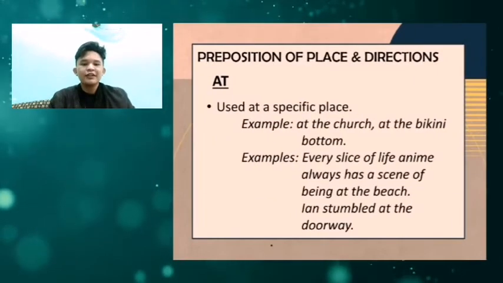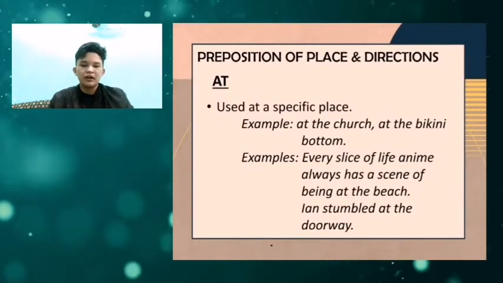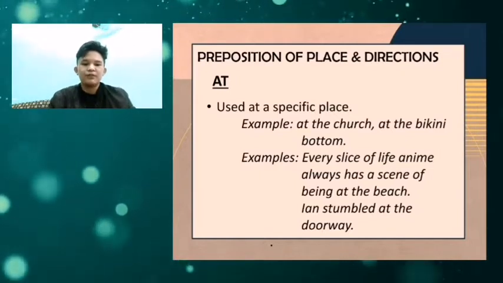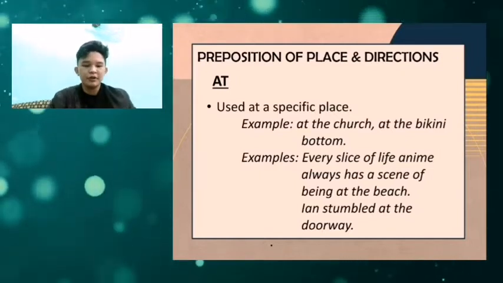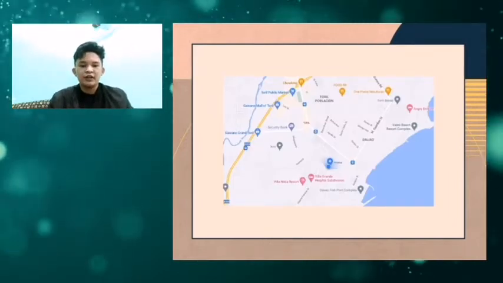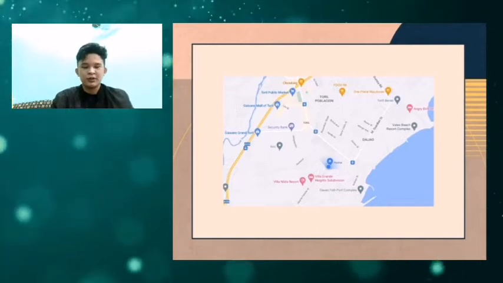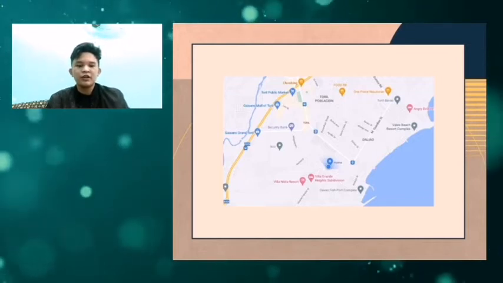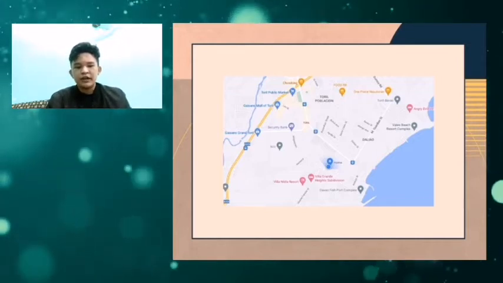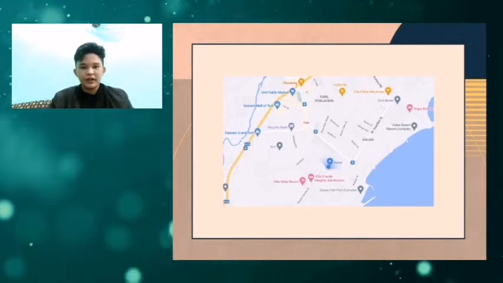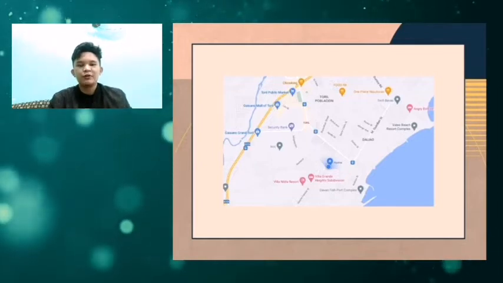The next preposition on our list is the preposition at. You can think of preposition at as a dot, since it specifies the location on a pinpoint. For example, I'm gonna open my Google Maps. So, as you can see there's a dot. That dot is representing your location, your specific location. As you can see there, I am at home. You can see that dot is pointing at home. Therefore, we'll be going to use the preposition at to specify my location.